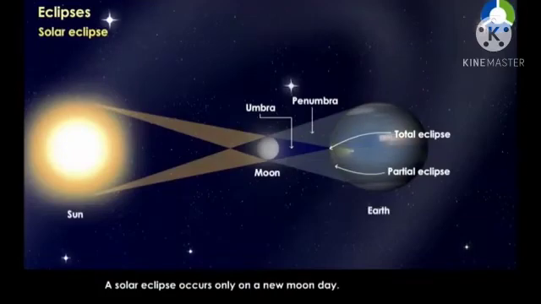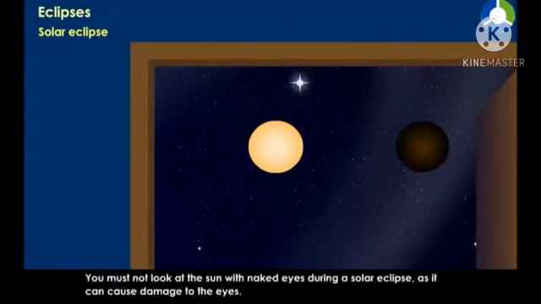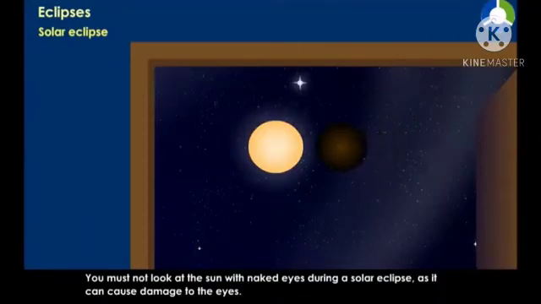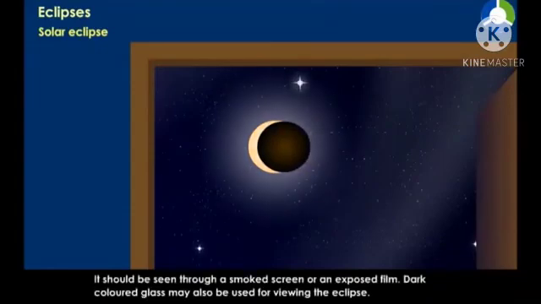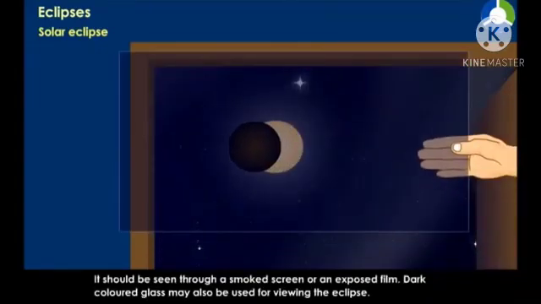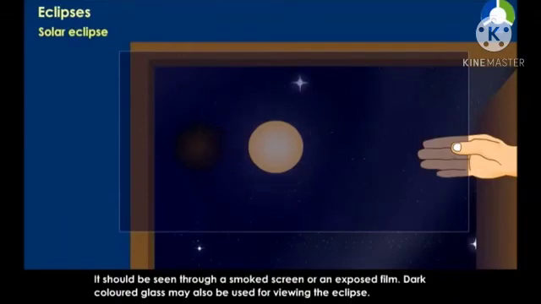A solar eclipse occurs only on a new moon day. You must not look at the Sun with naked eyes during a solar eclipse, as it can cause damage to the eyes. It should be seen through a smoked screen or an exposed film. Dark-colored glass may also be used for viewing the eclipse.